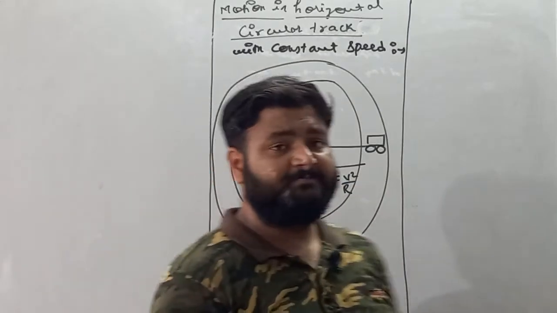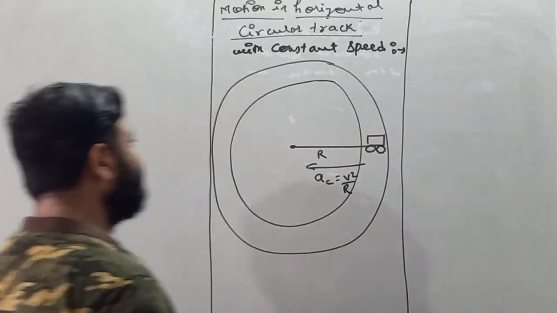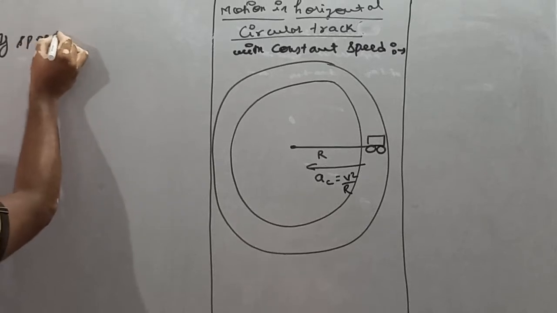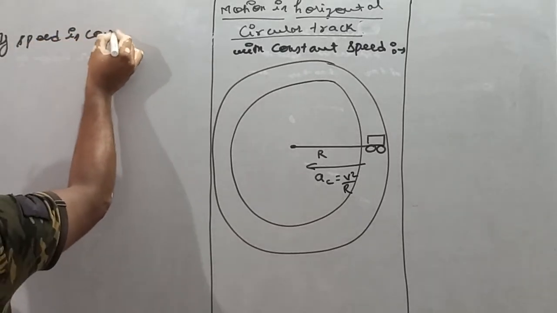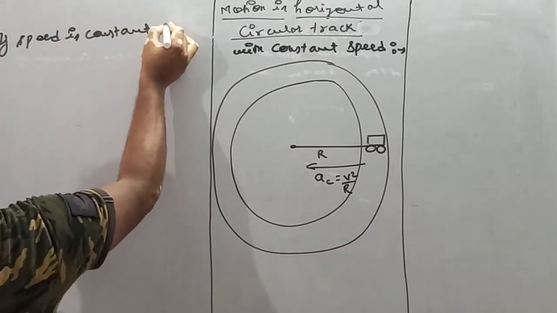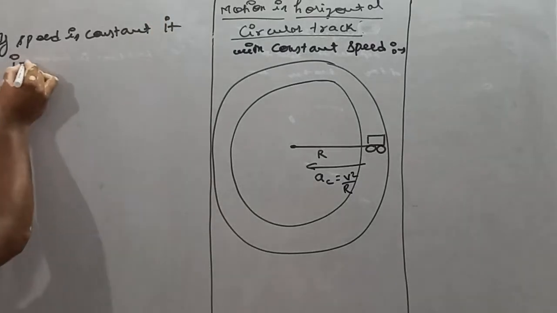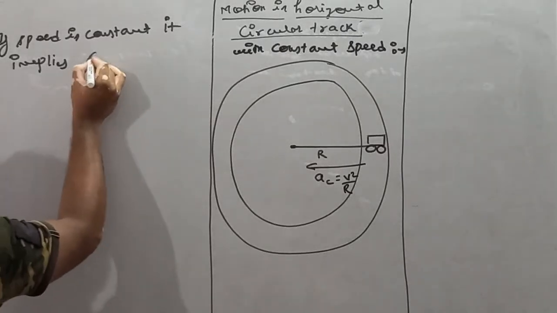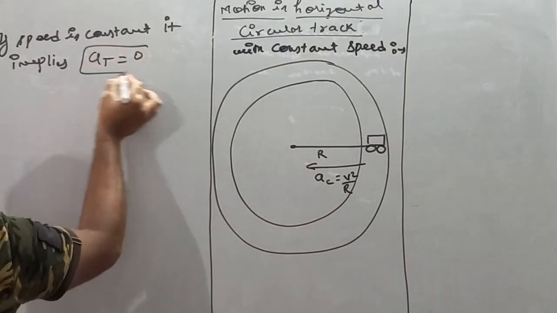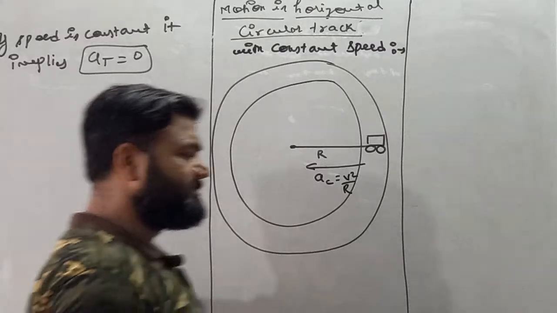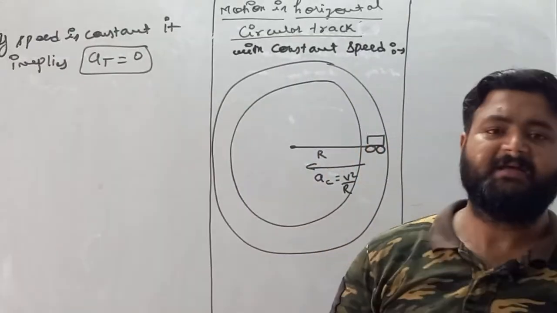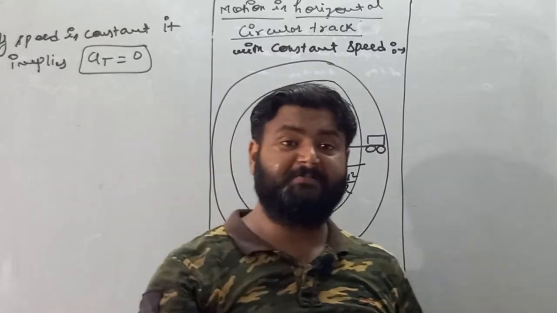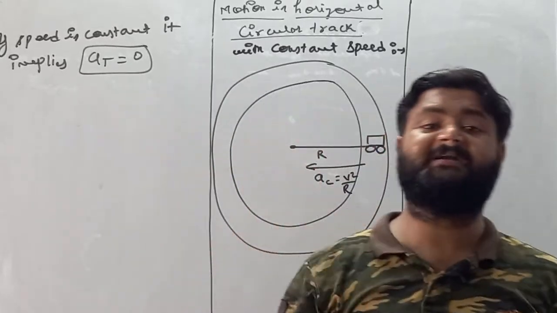Next point, write down, if speed is constant, it implies the tangential acceleration on the particle is 0. Tangential acceleration of the particle is 0. Remember my dear student, this is a very important concept.